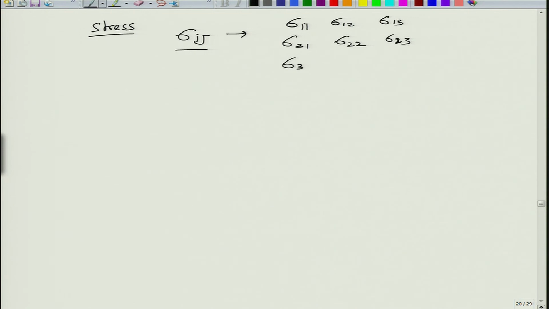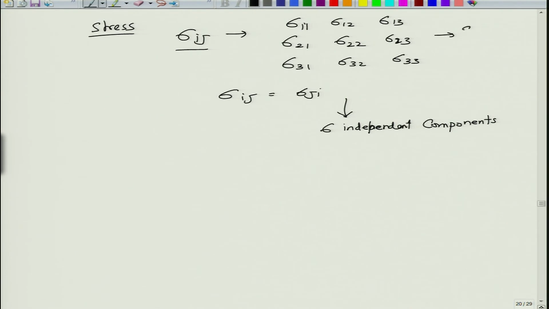So, the stress can be written as sigma ij, and again you can write this as sigma 1 1, sigma 1 2, sigma 1 3, then sigma 2 1, 2 2, sigma 2 3, 3 1, 3 2 and 3 3. Again sigma ij is equal to sigma ji. So, this will essentially have 6 independent components. So, here it shows 9 components,